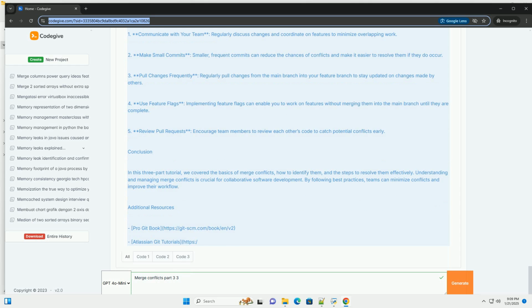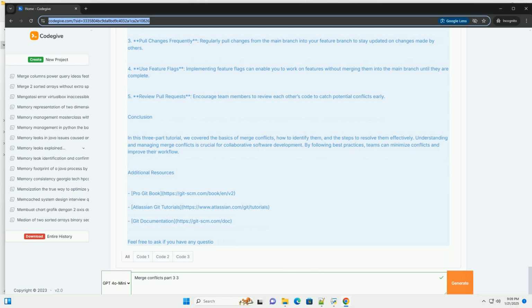Step 1. Simulating the conflict. 1. Alice creates a branch and modifies the greeting function. In app.py, Alice changes the function to the following. Then she commits her changes. 2. Bob creates a branch and modifies the same line. In a separate terminal, Bob creates his branch. In app.py, Bob changes the function to the following. Bob commits his changes.